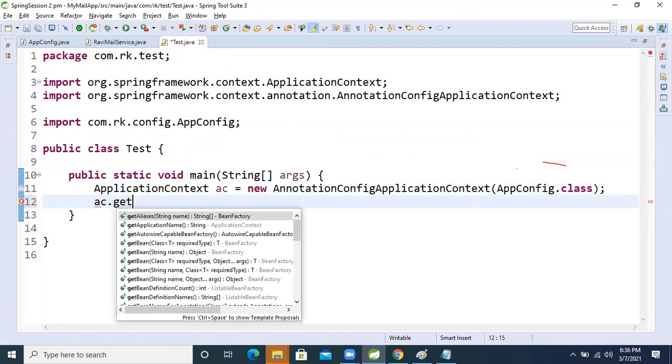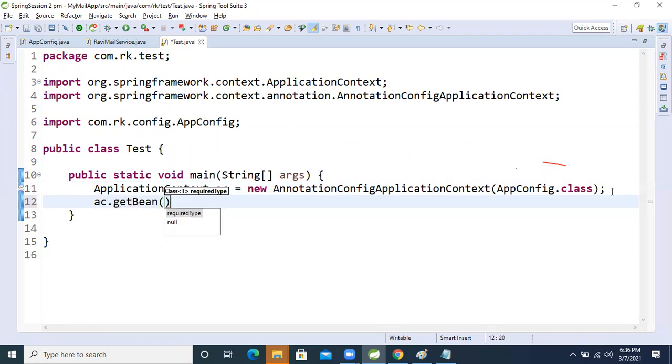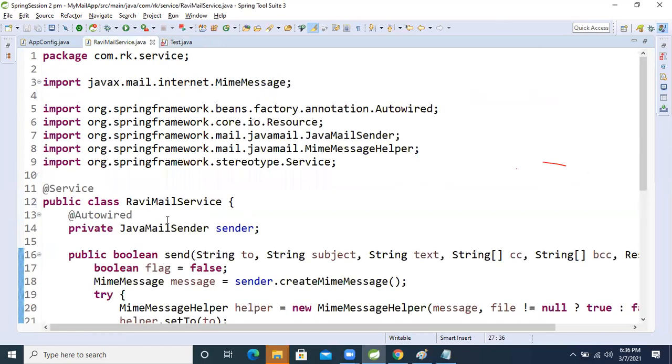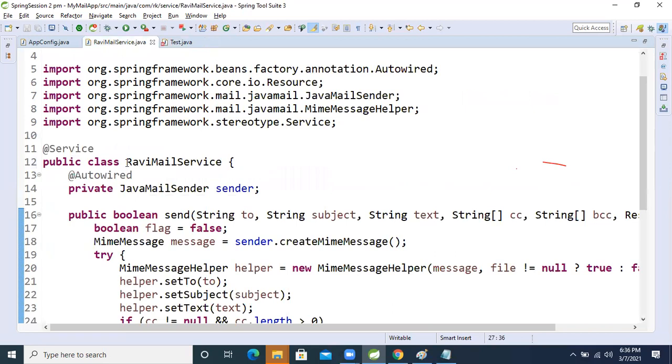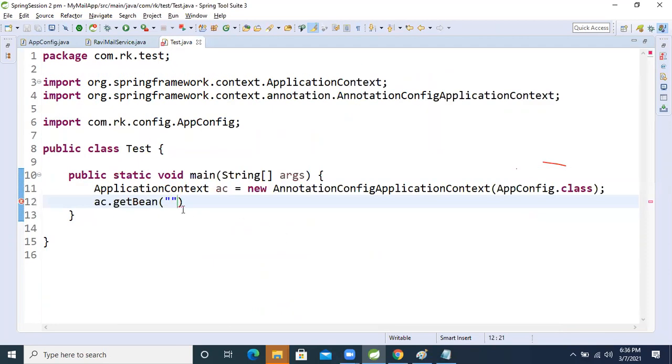Now come here: ac dot getBean. Inside that, come to the service class. I applied the at the rate Service annotation. The first letter will become small if we do not take our own name, so R in small letter.